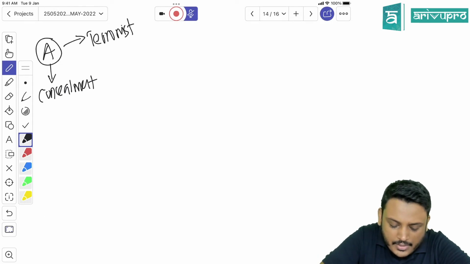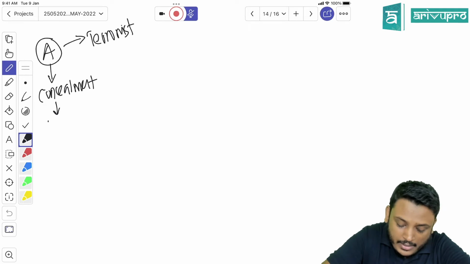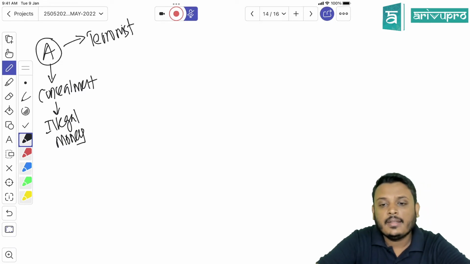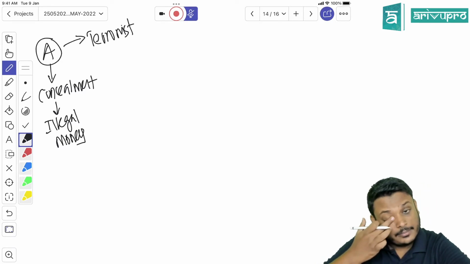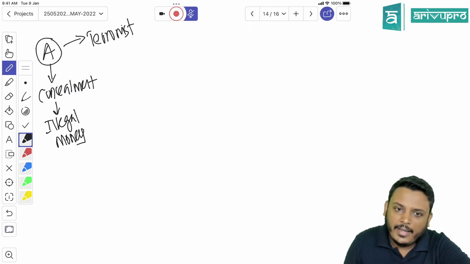When he conceals this from the authorities, this is what we call illegal money. When you are trying to conceal, that is what we call illegal money. See here, A concealed this money. Now it's illegal money.